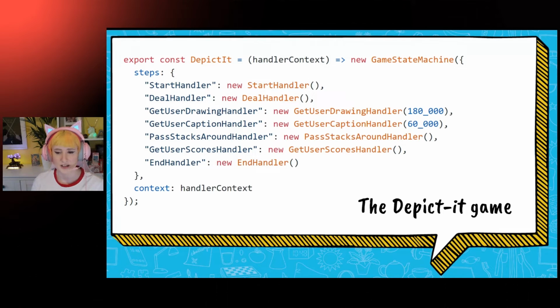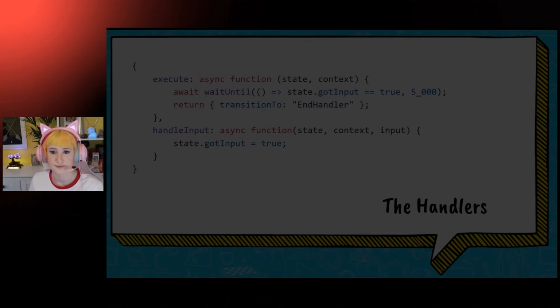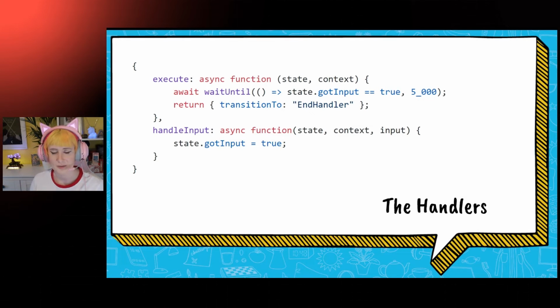The host then publishes messages, which all of the other clients in the game will subscribe to, and the client code in their browsers will prompt the players for input. And these handlers are interesting because they run some logic, but they also collect input from other players. So when we connect to the game using Ably, the messages that arrive over the channels are going to get routed to the active handler for the current game phase and passed to the handle input function. And these handlers are the backbone of modeling our whole game.